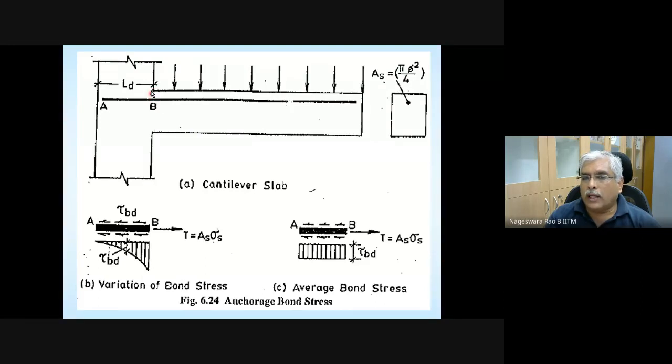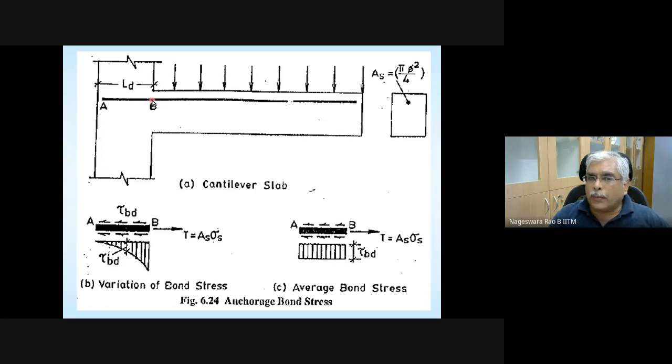So let's assume you are providing the rebar only up to point B, and beyond that you are not providing the rebar. What is going to happen? At B, tension in the rebar is maximum, which depends on the maximum bending moment.